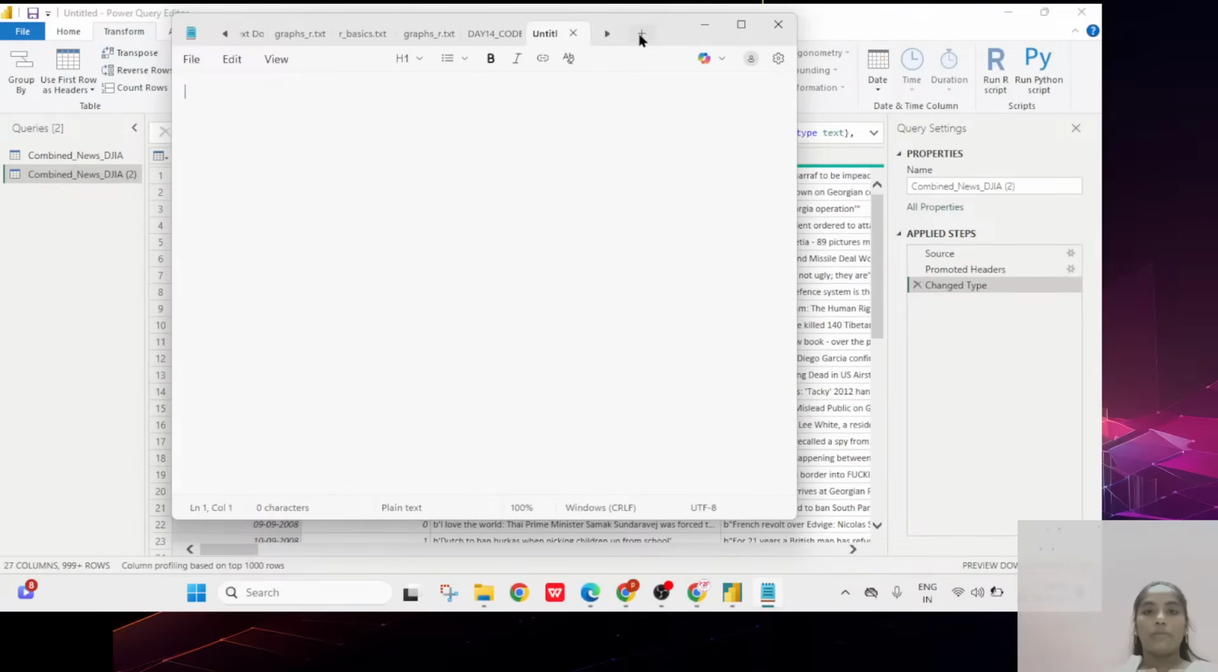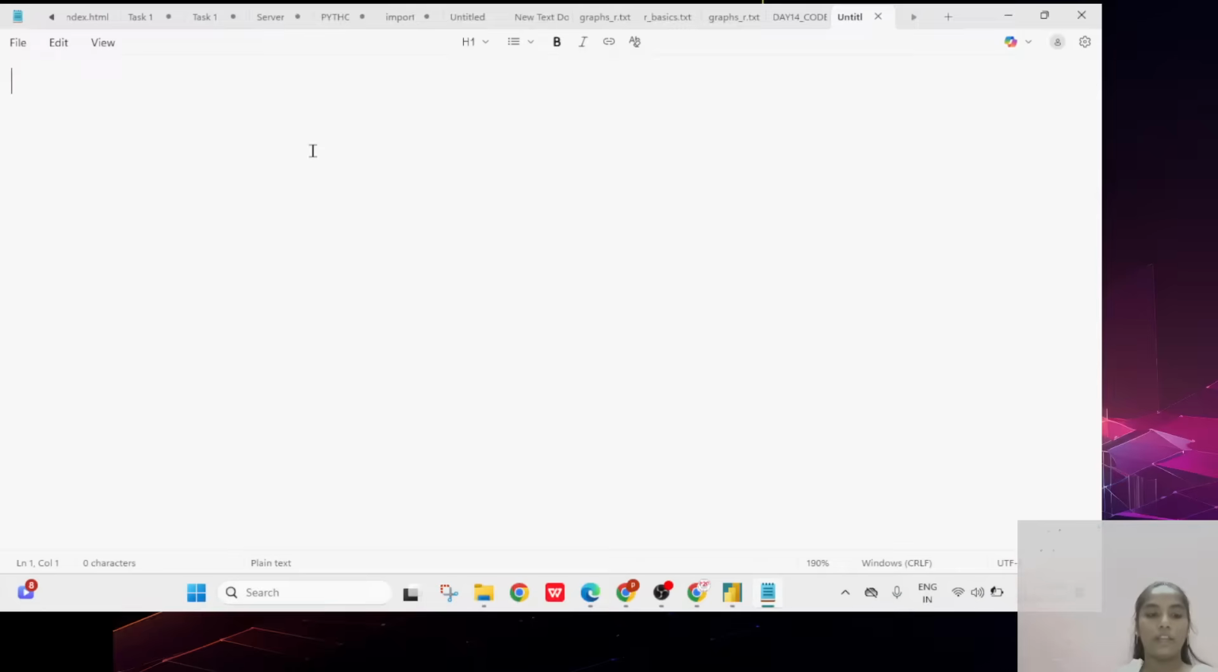So here I will write up the code. First, what do you want to do? You have to take the coding part. Here I am writing, and after that I'll paste it there. So I want to write the code first. I'm just skipping the comment line as hashtag stock market.